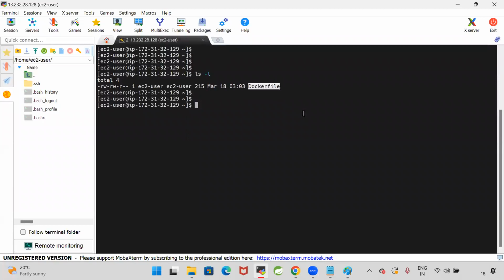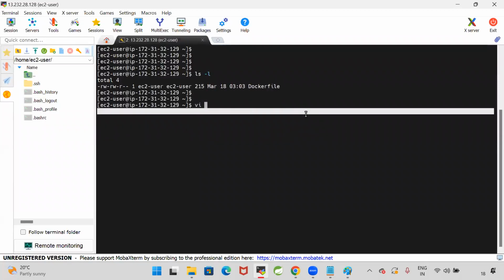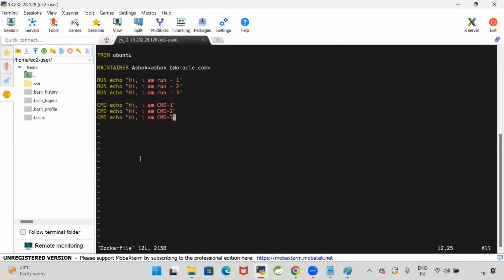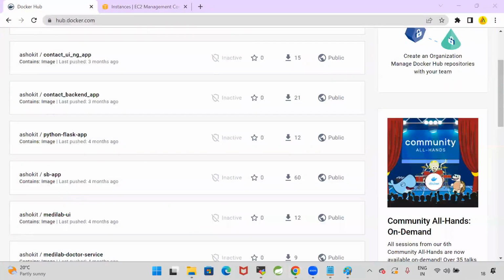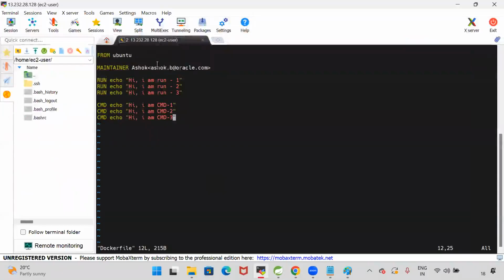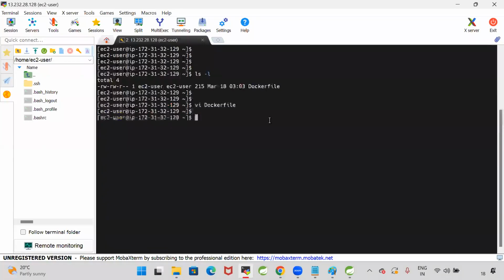In the Dockerfile, what is the content? You can see it with vi Dockerfile. I specified FROM ubuntu. Where is this Ubuntu coming from? Ubuntu will come from Docker Hub. Ubuntu is a public image. When I specify FROM ubuntu, the Docker engine will download the Ubuntu OS. Then MAINTAINER, RUN, CMD. Now let me close this file, then build the image.